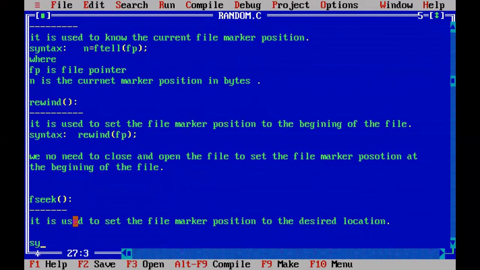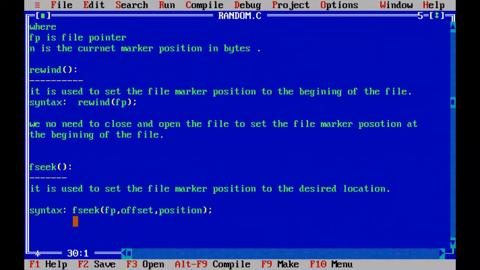The syntax for the fseek function is fseek. The first argument is the file pointer of the file in which you are going to set the file marker position at your desired location. Next, we have to provide the particular offset. Offset is nothing but a number. Then the third argument is the position. It takes three arguments.